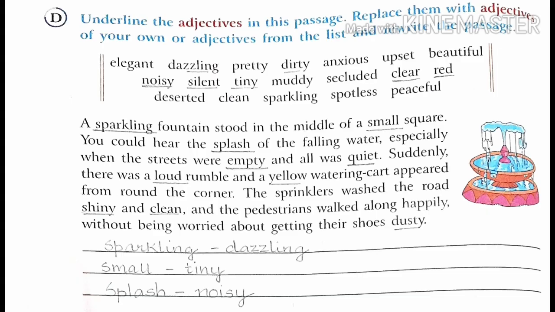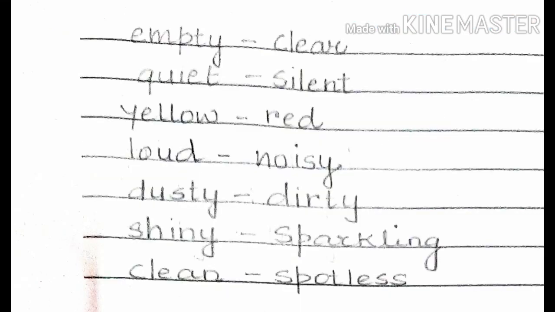Question D. Underline the adjectives in this passage. Replace them with adjectives of your own or adjectives from the list and rewrite the passage. So what you have to do? You have to underline the adjectives and change them with the given adjectives in the box. All have been done for you.